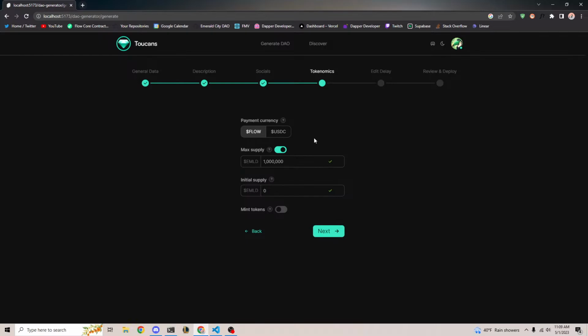It's not owned by the platform. So what that means is when you generate a DAO, the token contract actually gets deployed to your account. This is important because it means that you can do whatever you want with it. You can go to IncrementFi and create a swap pair with Flow token and your token. You can create a farm, a liquidity pool, all this DeFi stuff. And you can mint tokens on your own if you turn this option on. So you can do a lot of stuff with it.